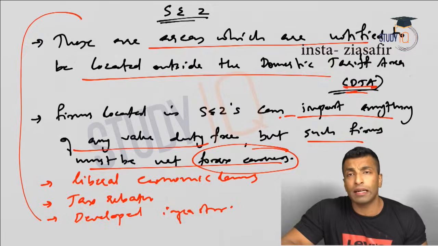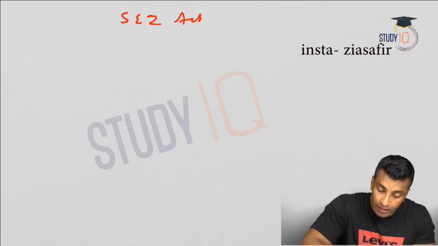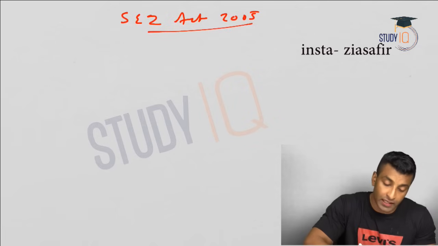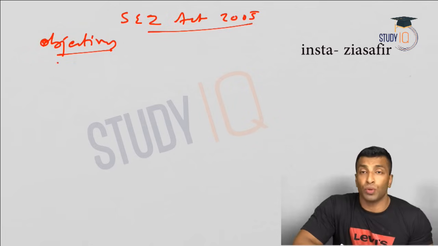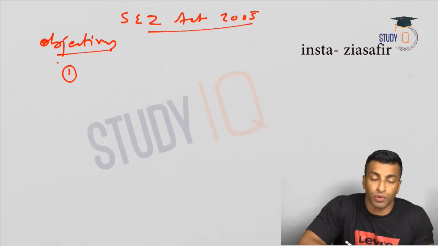Now we'll move on to the SEZ Act. We'll start with the objectives of the SEZ Act 2005. There are mainly five objectives. The first and most important objective is to increase exports of goods and services.